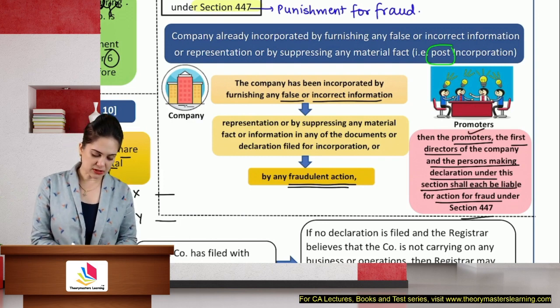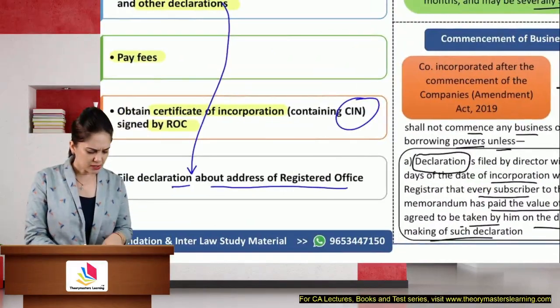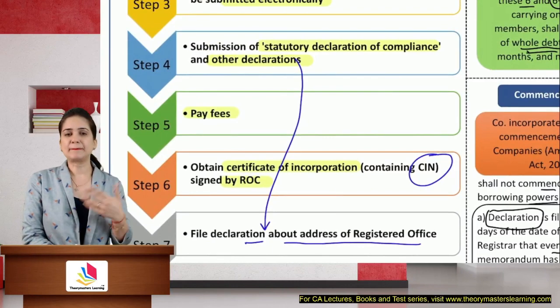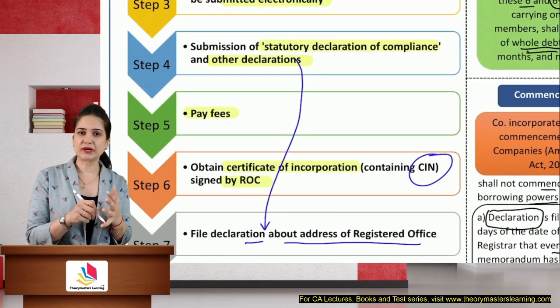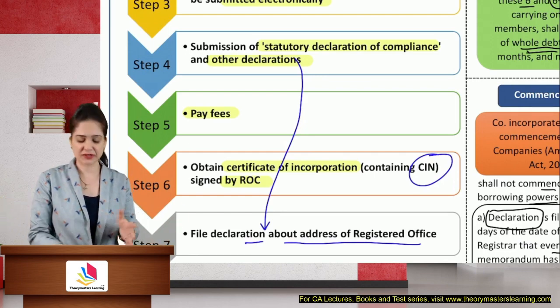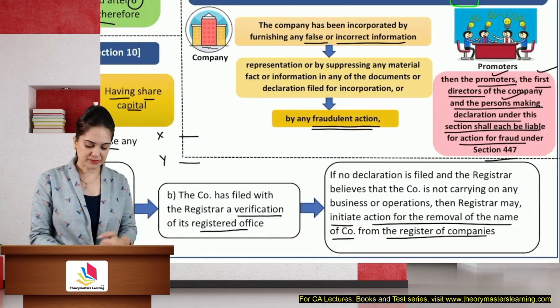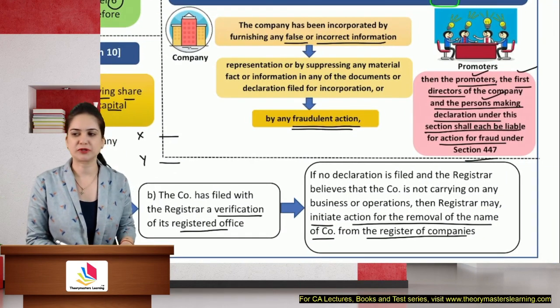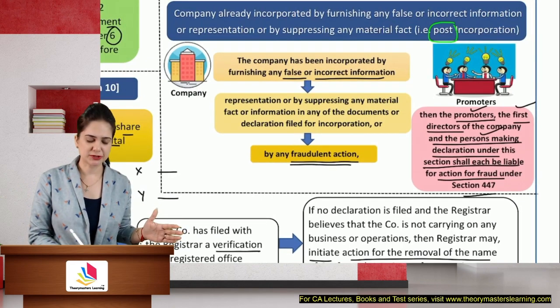So the promoters, first directors, persons making the declaration, like we saw in the earlier case, there are many persons who are required to make declaration, like directors, chartered accountant, that all the compliances have been properly complied with, company secretary. So if they are aware that false information was given, then they shall be liable for action under section 447. Same provision that you studied in CA Foundation.